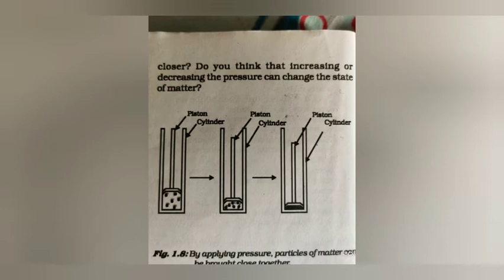As in the figure, you can see that in a cylinder, with the help of a piston, force is applied and the particles which are away from each other come together and change their state. As in the first cylinder, gas changes into liquid state and liquid state changes into solid state. These things are done by applying pressure and reducing the temperature.